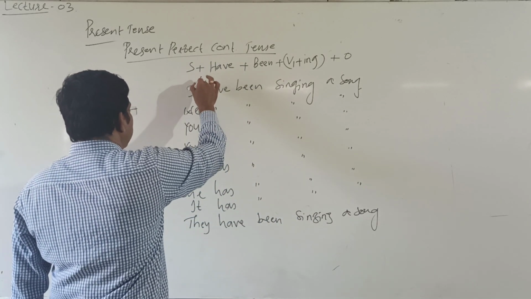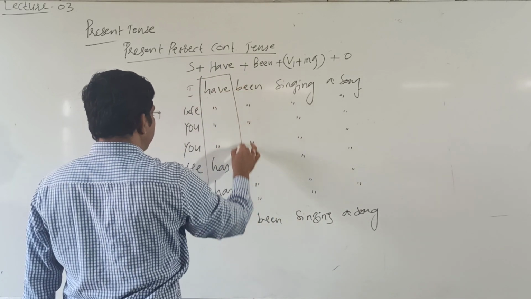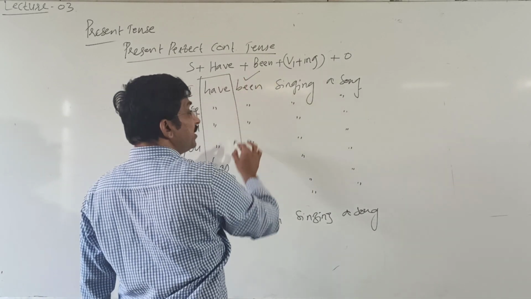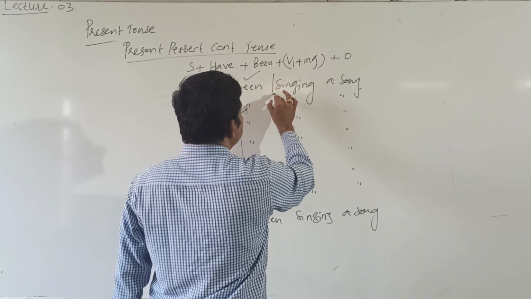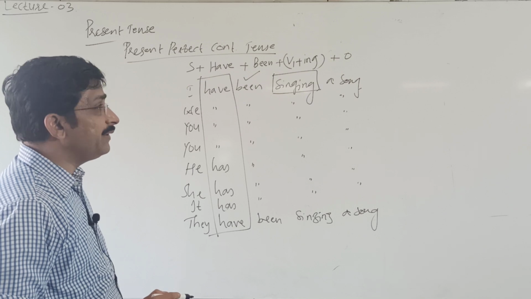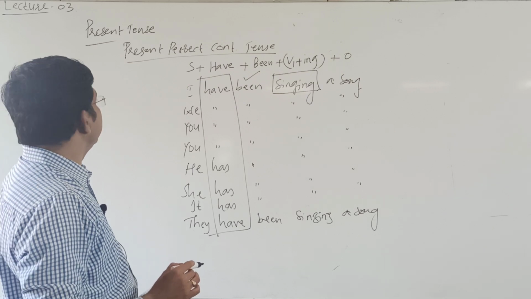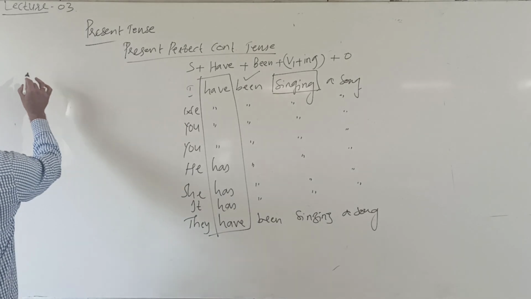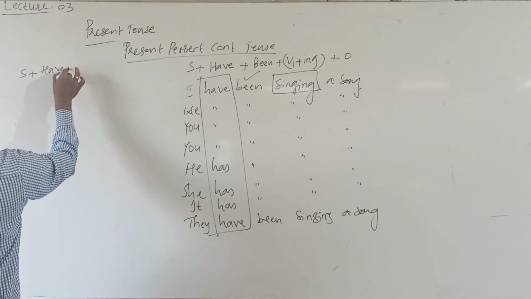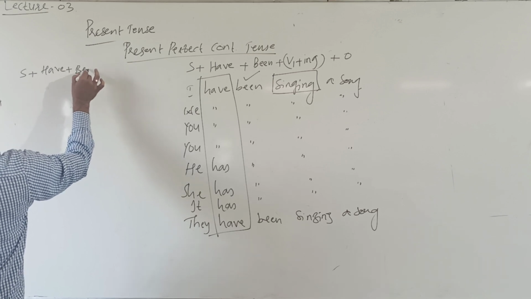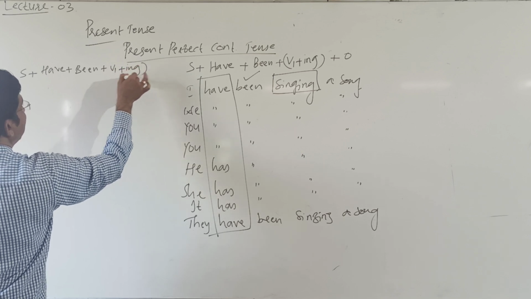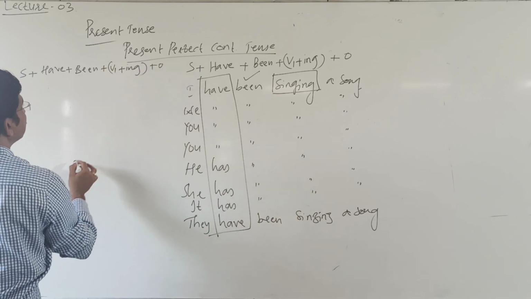See here, the helping verb and been are used, then the present participle form is also used. I have been, present perfect continuous tense. It means subject plus have form plus been plus V1 plus ing plus object.